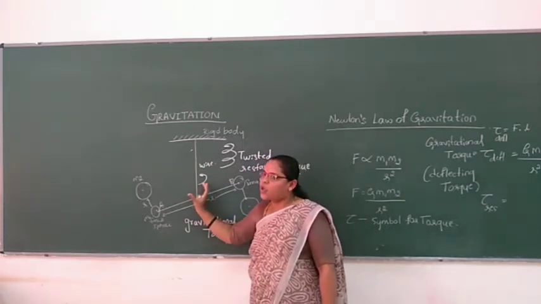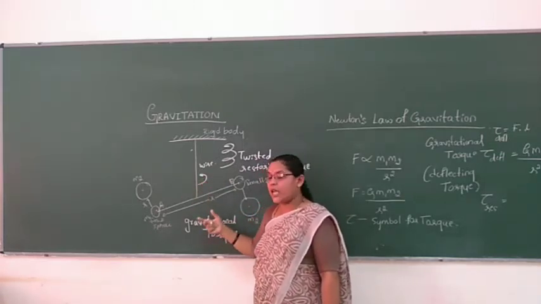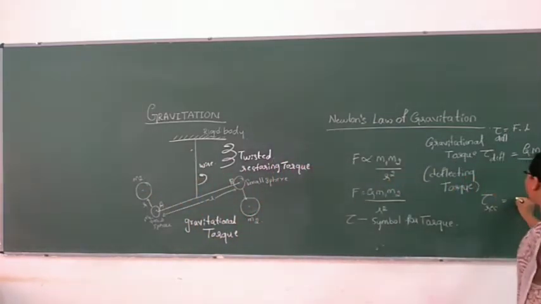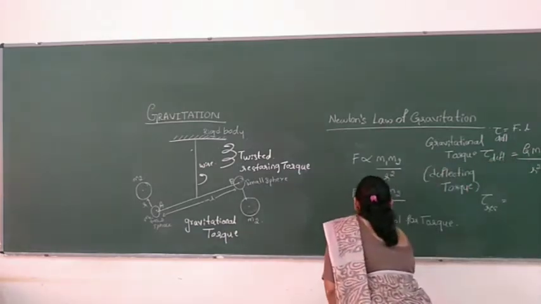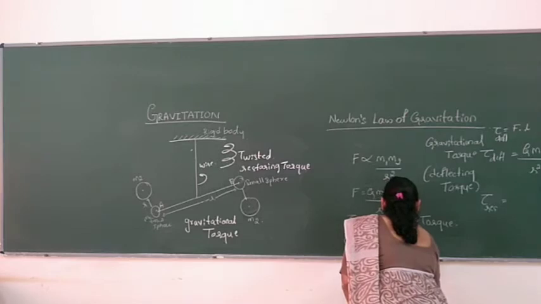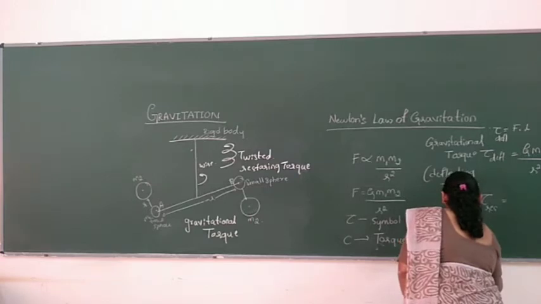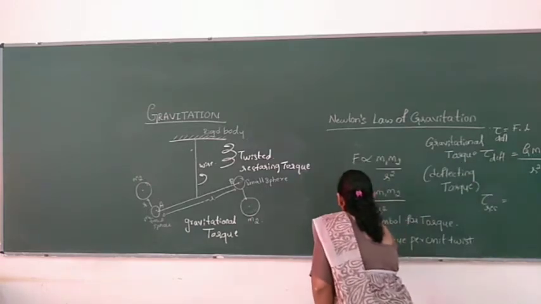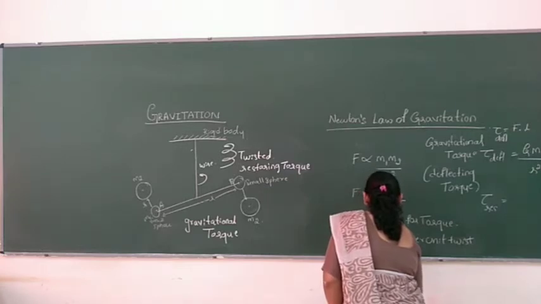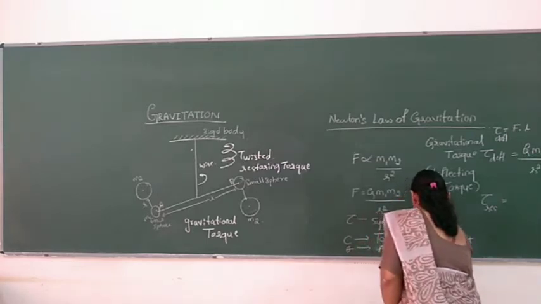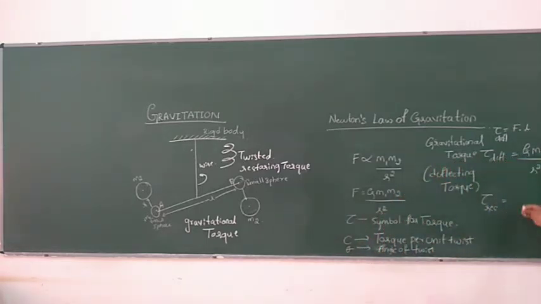So theta is the angle of twist, and C will be taken as the torque per unit twist. So restoring torque will be taken as the product of torque per unit twist and angle of twist.